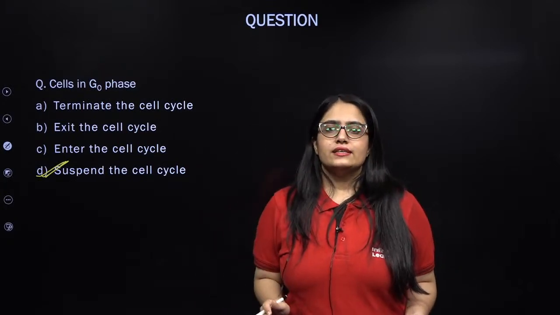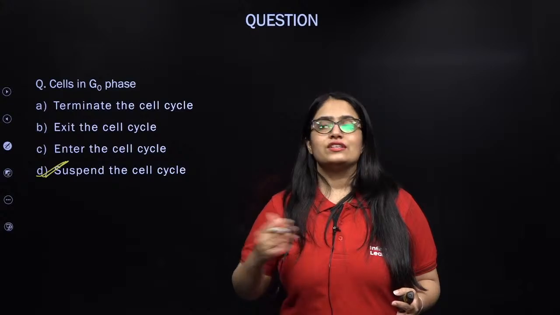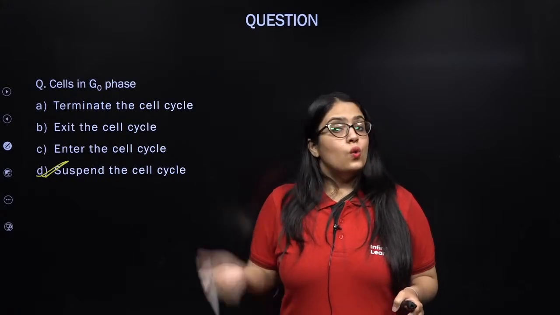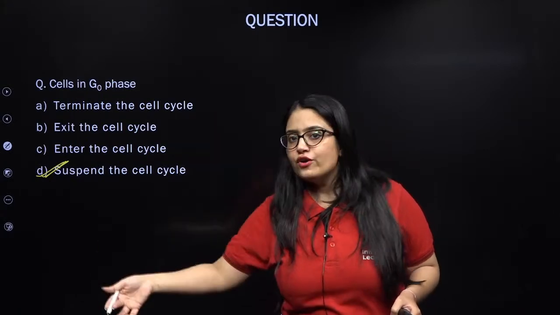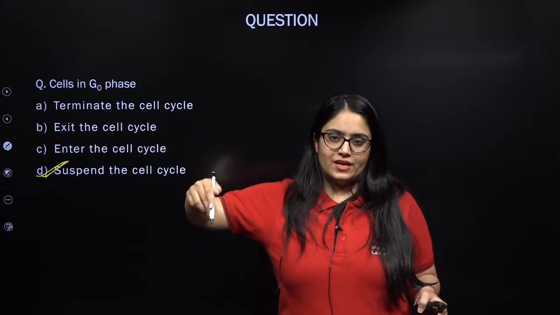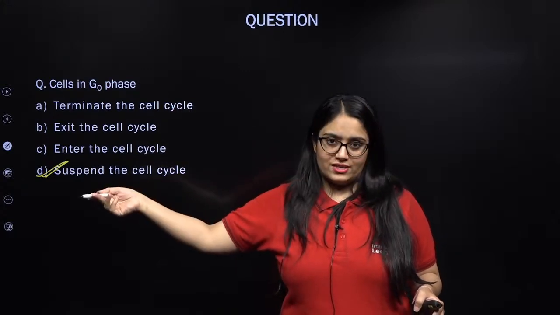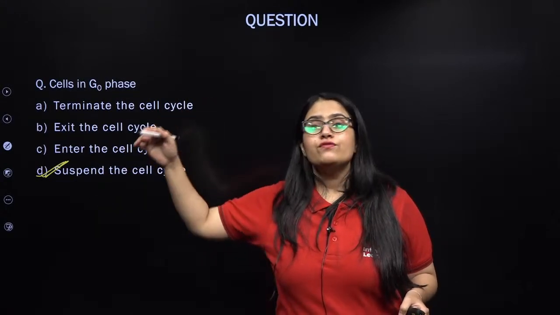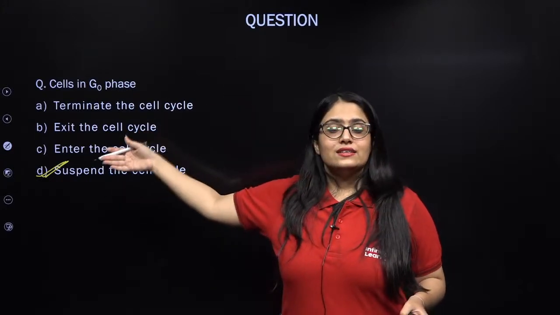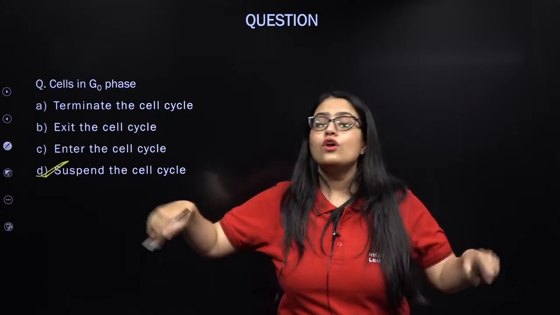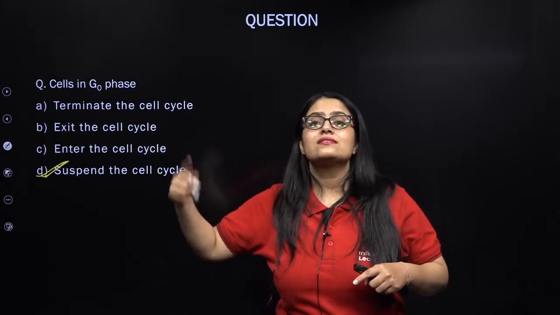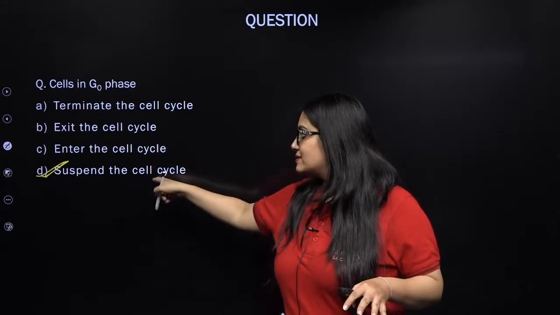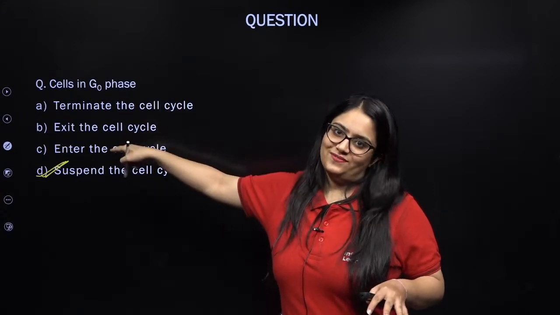So what I'm trying to say is, whenever a particular cell decides not to continue to divide further, it will enter the G0 stage. It enters the G0 stage at the end of G1. In order to enter the G0 stage or quiescent stage, a cell will exit the G1. That means at the end of G1, the cell exits G1 to enter G0, but in that whole process, the cell is actually suspending the cell cycle. It is not terminating or exiting it. It is just suspending the cell cycle but exiting the G1.